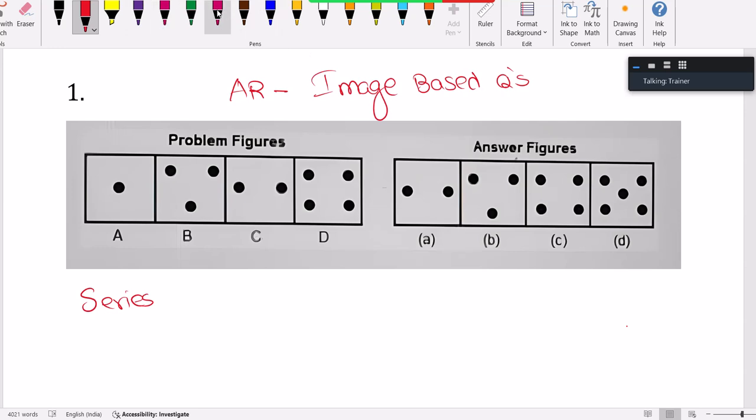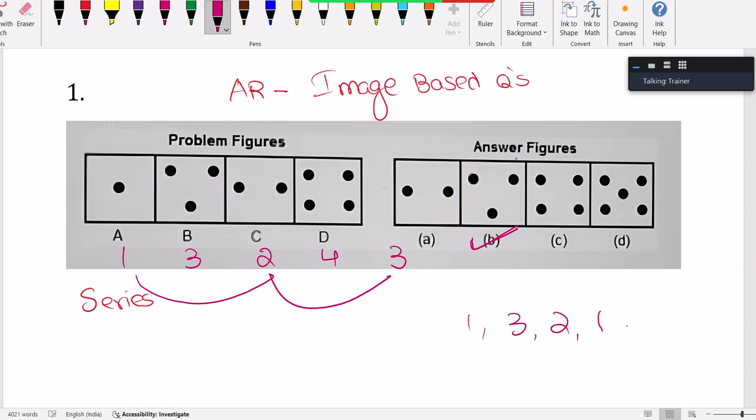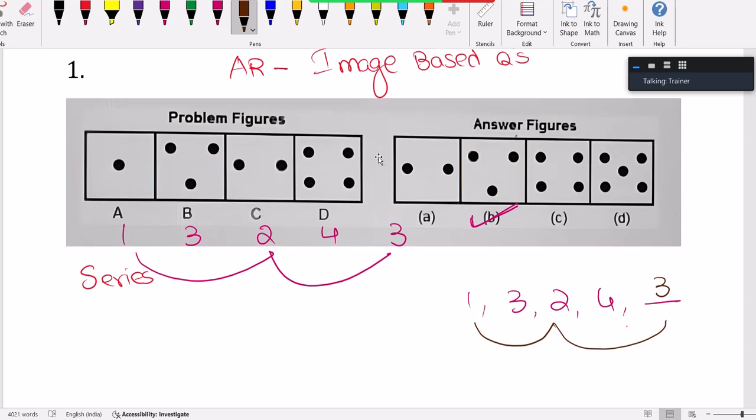If you focus on this question, here we have 1, 3, 2, 4. So if you focus on the alternates, 1, 2, the answer must be 3. Option B is the answer, right? Alternates 1, 2, 3 and 3, 4, 5. There are two series going on. So 1, 3, 2, 4. What is the next one is the question actually. If you follow the alternate series 1, 2, then this should be 3. Got it? Image based question, one type of question.